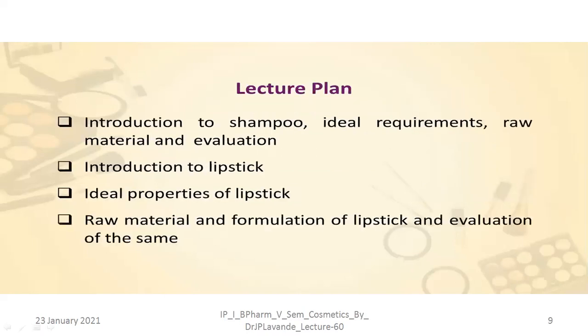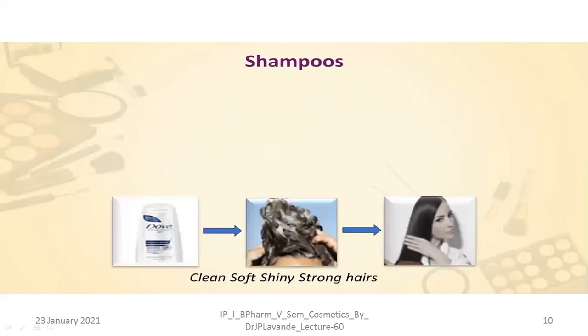In order to study all this, we will move through the introduction to the shampoos, ideal requirements, then raw material and evaluation, then the ideal properties of the lipsticks, raw materials for formulation of lipstick, evaluation, and then we will see some of the points that are important from the formulation point of view. Again, these formulations fall under the category of cosmetics. So let us begin with the very first, the shampoos.